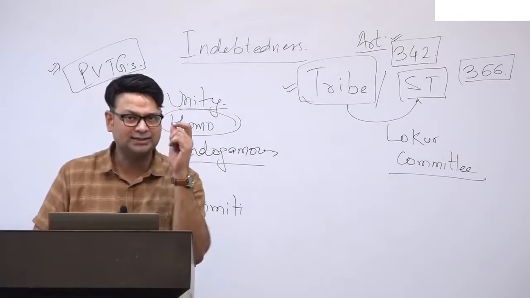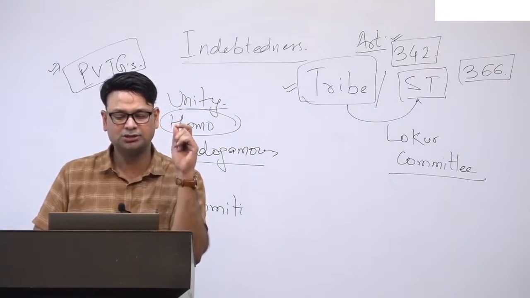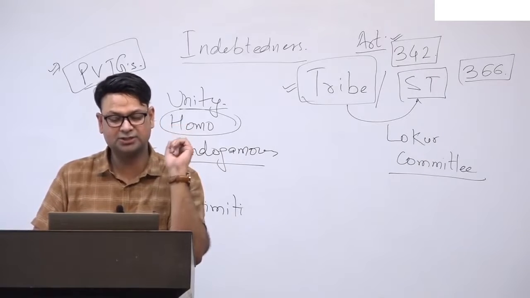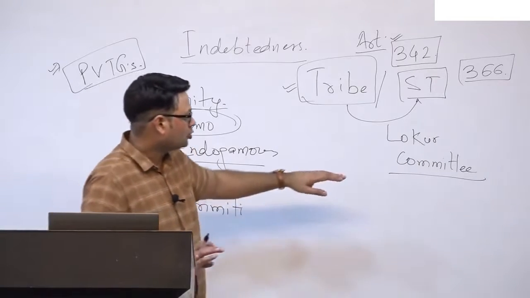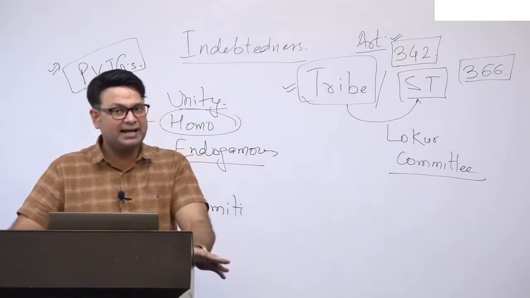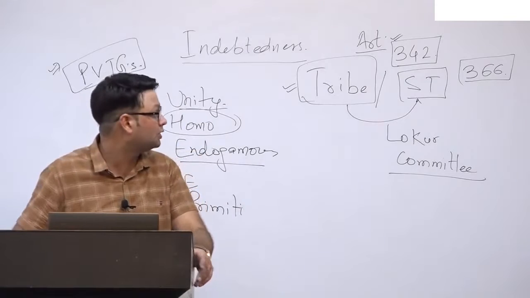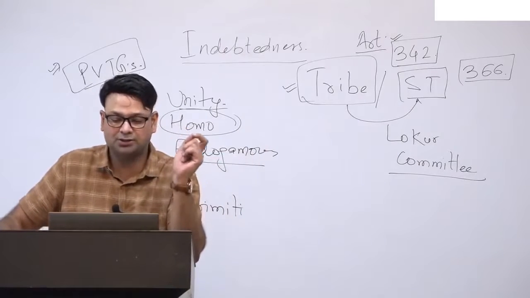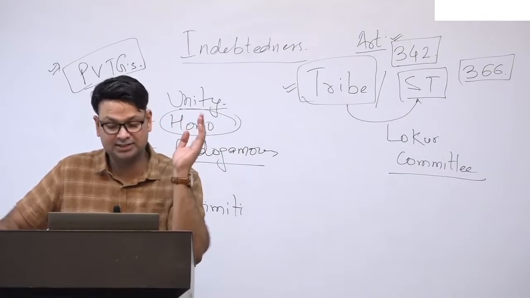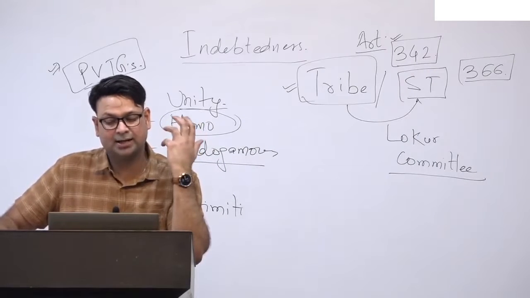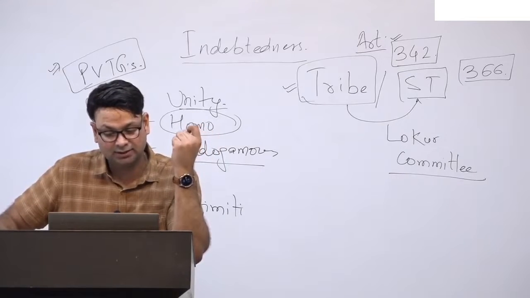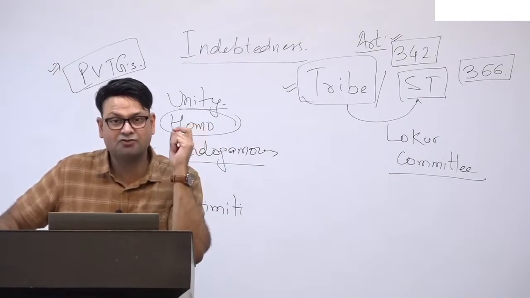Now, what are the defining criteria on the basis of which any group may or may not be included into this list? The Lokur committee gave 5 criteria on the basis of which any group can be included into this ST list. Those criteria are: geographical isolation, distinct culture, primitive traits, backwardness, and the last thing is shyness of contact.